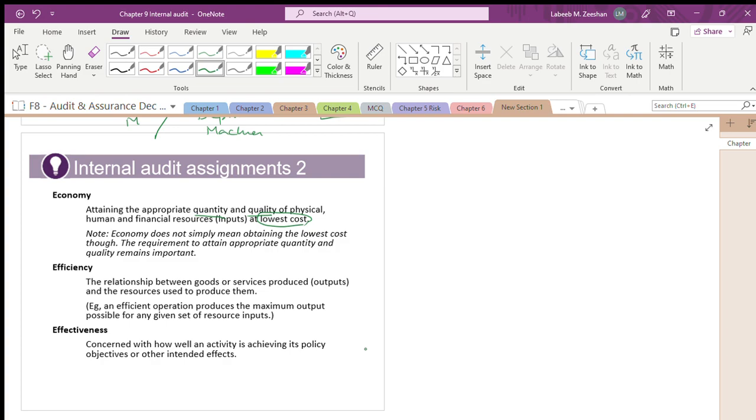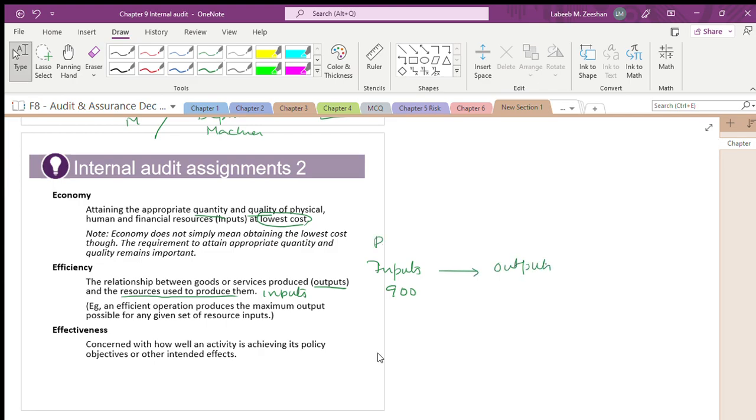Efficiency is the relationship between the goods, the outputs, and the resources we use to produce them. What are the inputs and what are the outputs? Assume input value is 900.